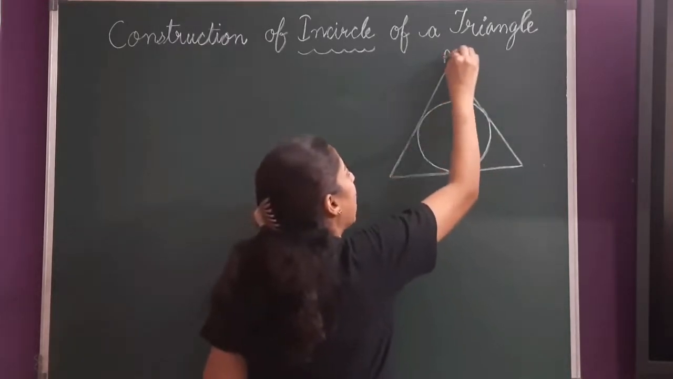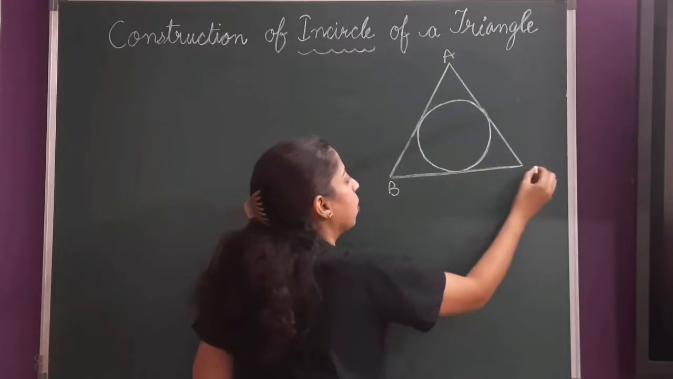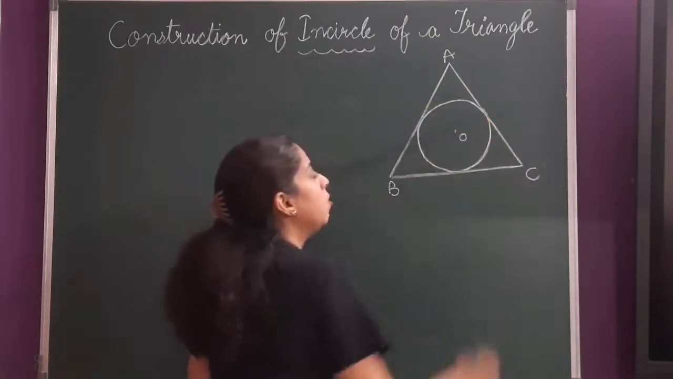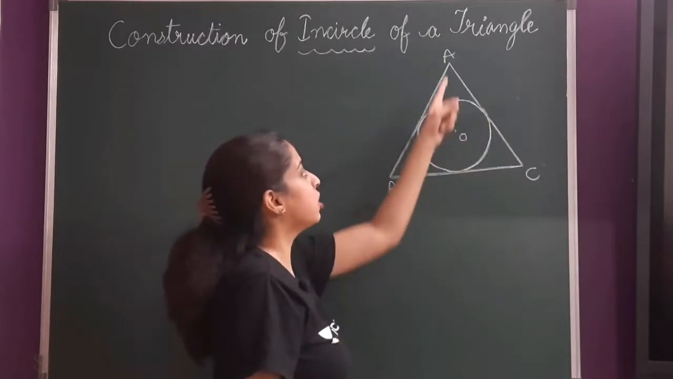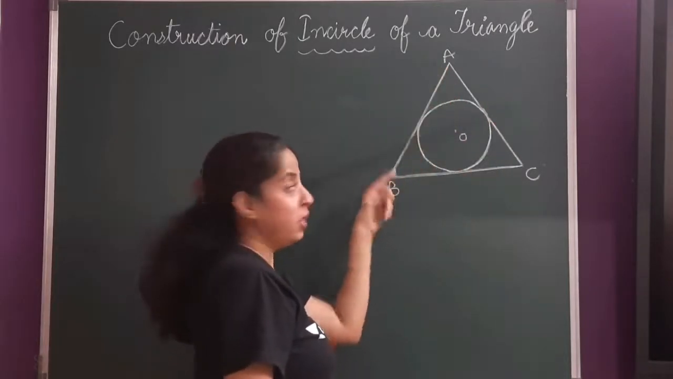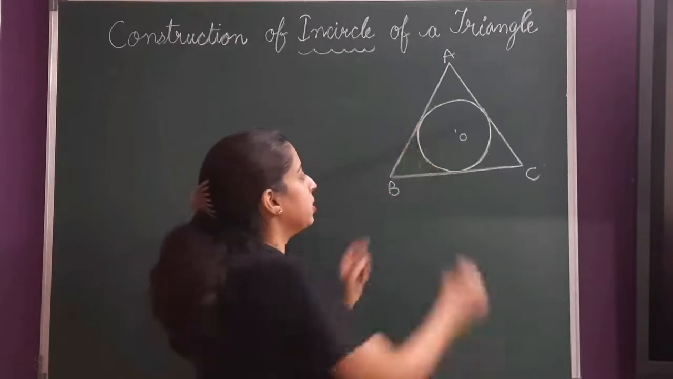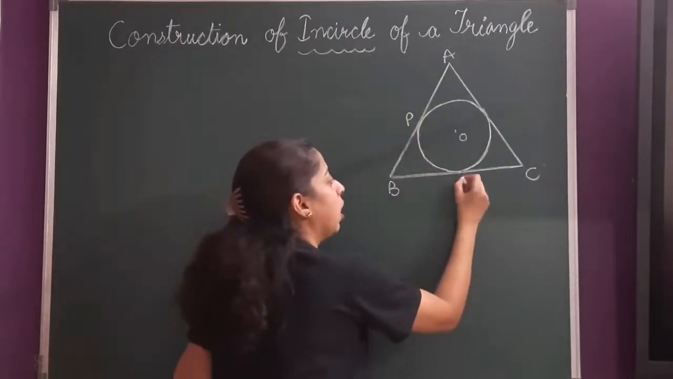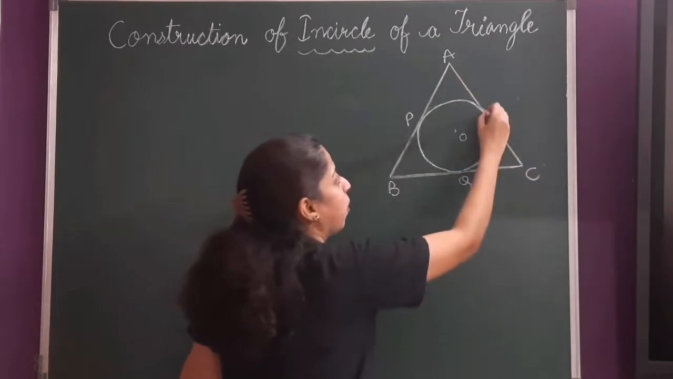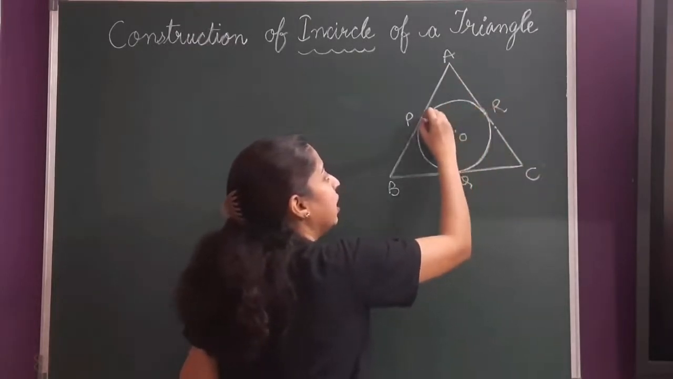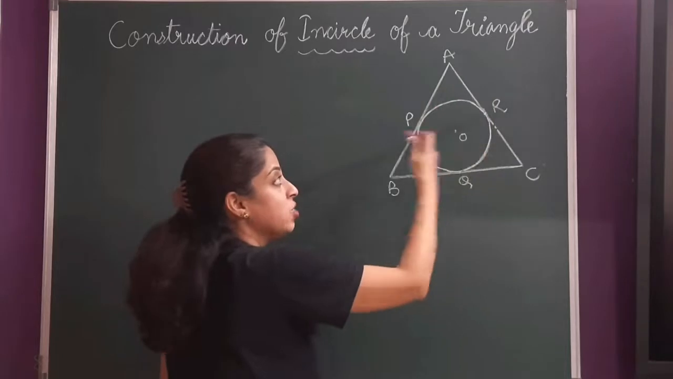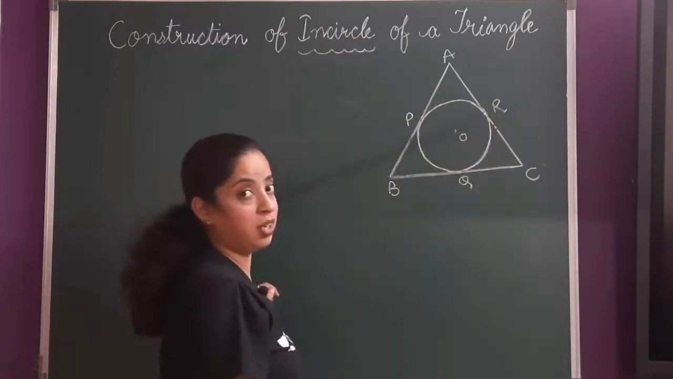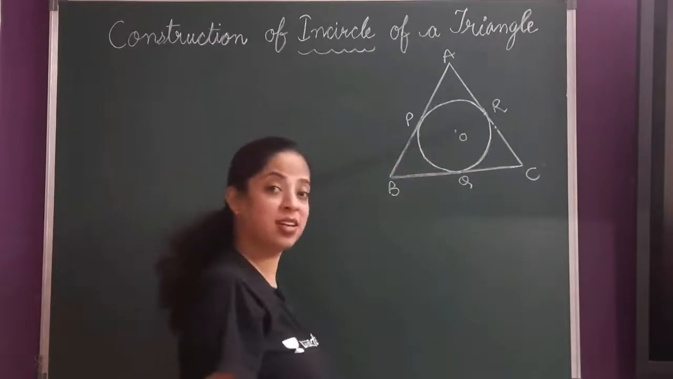So suppose there is a triangle ABC, okay, and there is this circle with center O. Now can you see this circle is touching line AB, that is side AB at this point, say P, BC at point Q and AC at point R. So any circle that touches all the three sides of a triangle at one point each is known as incircle. Now let's construct incircle.